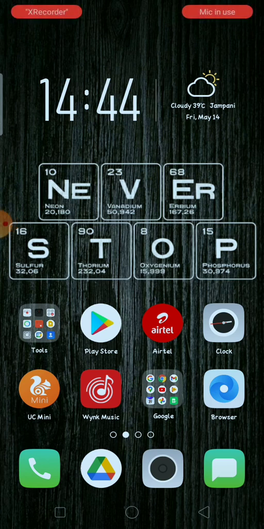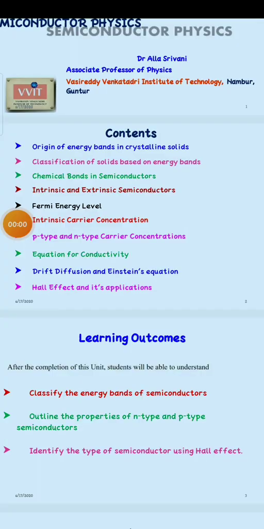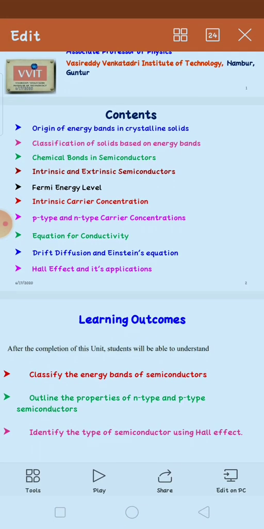Now I am going to discuss semiconductors. Before going to the concept of semiconductors, one must know why they are known as semiconductors and the properties of semiconductors. Let us know the properties of semiconductors.